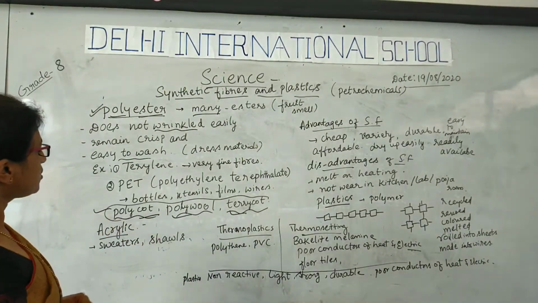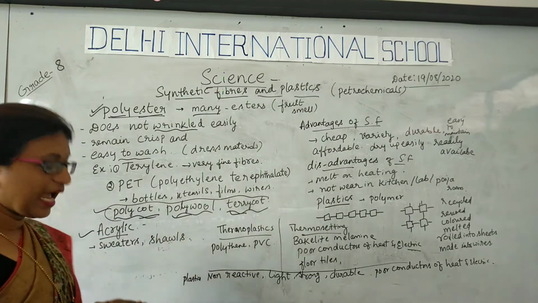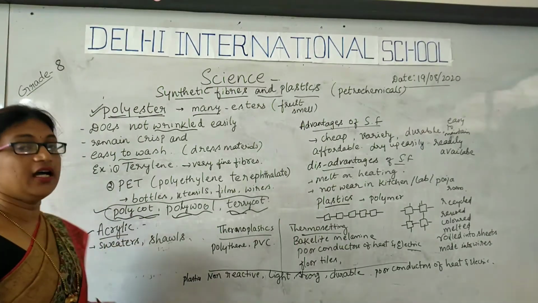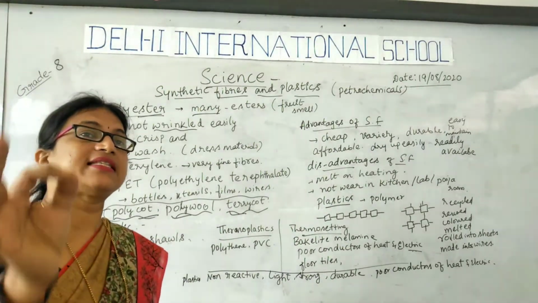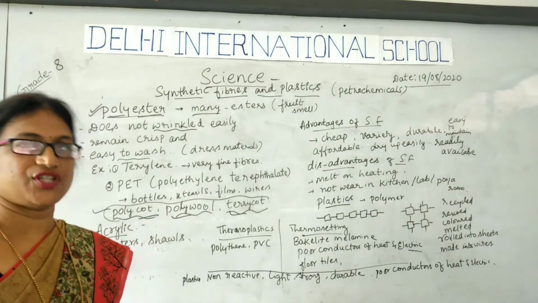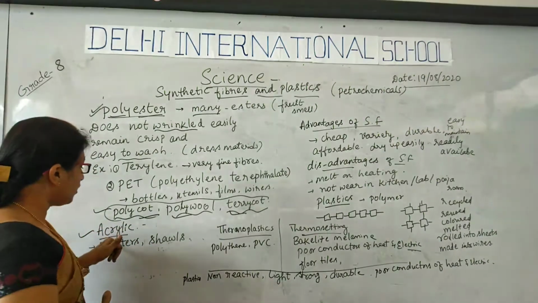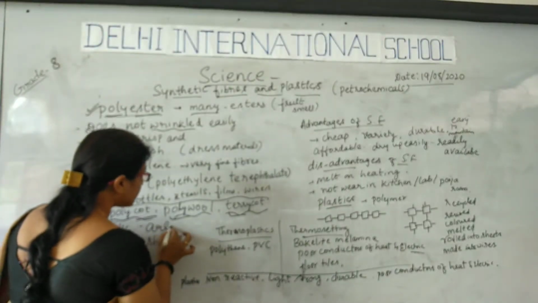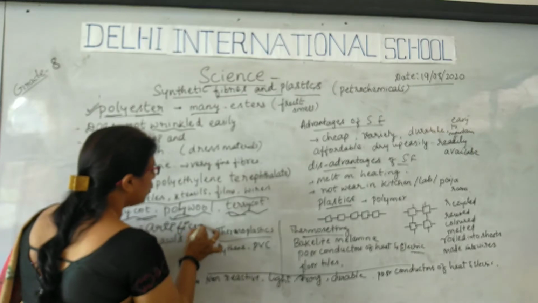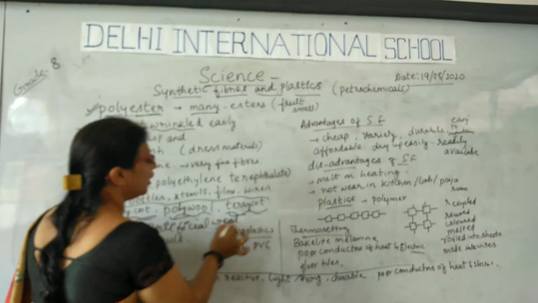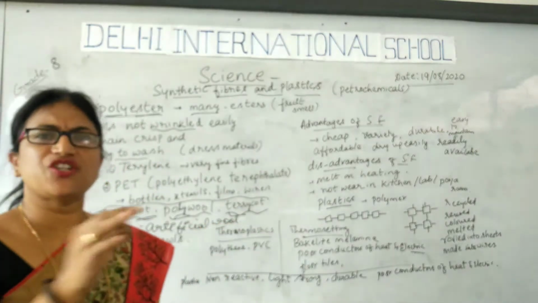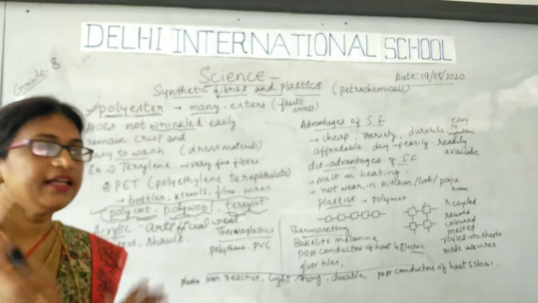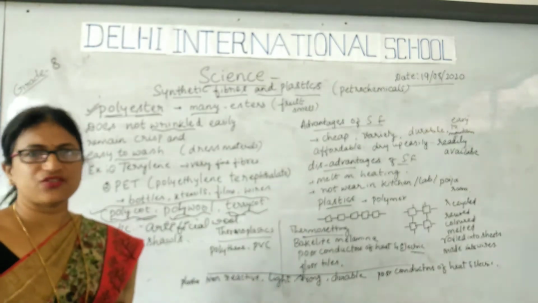The next synthetic fiber is acrylic. I told you that rayon is called artificial silk. In the same way, acrylic is called artificial wool or synthetic wool. Wool from sheep, cow, horse, yak, etc., prepared from natural fibers, is very costly and very expensive, isn't it?